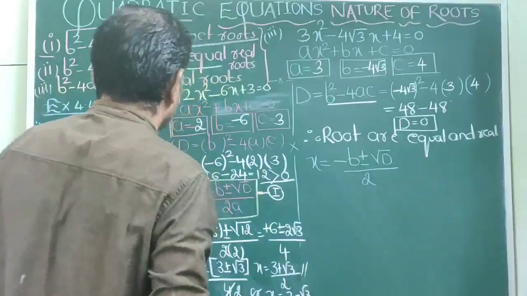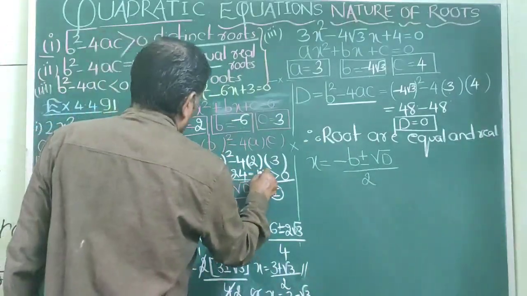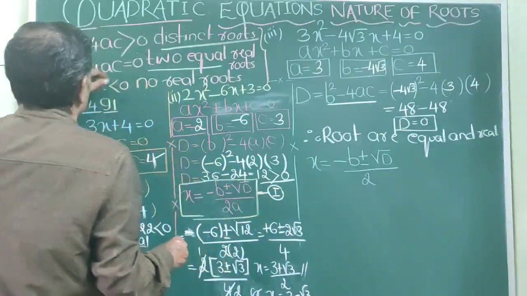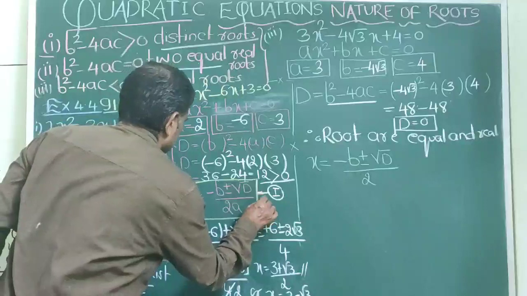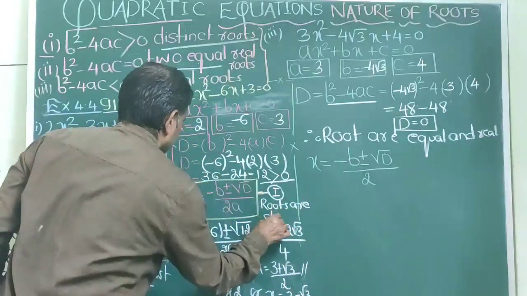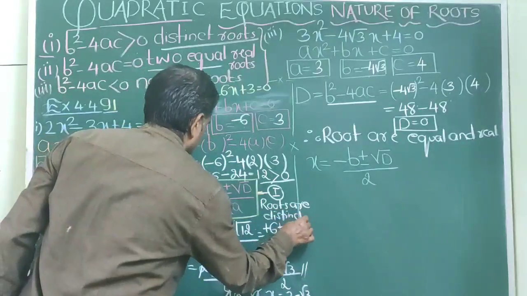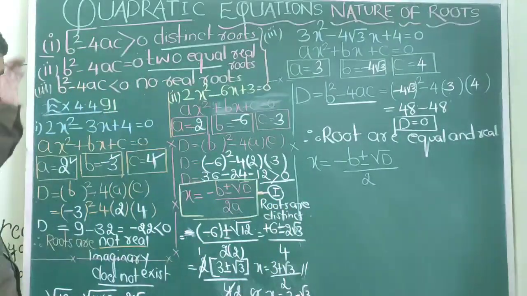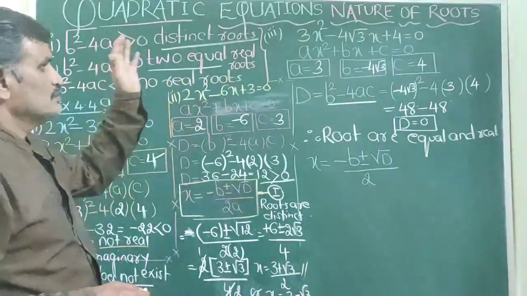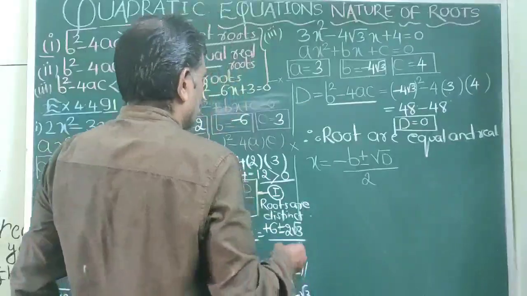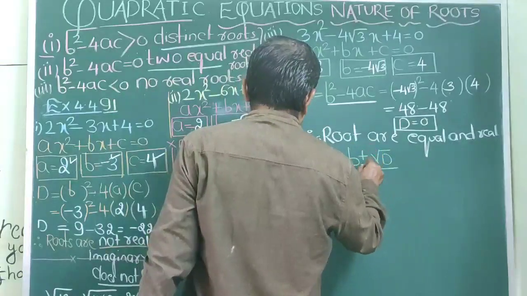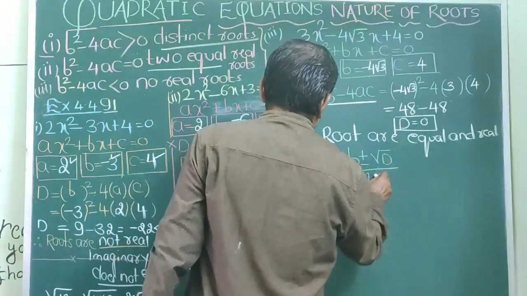Here also you could add somewhere, say root 12 is greater than 0, so here also you can add one line. What is that line you can add? Roots are distinct. So first we have to find whether roots are there or not, and if roots are there, then we have to write the nature of root. Now we have to use the formula. What is that formula? X is equal to minus b plus or minus square root of d divided by 2a.